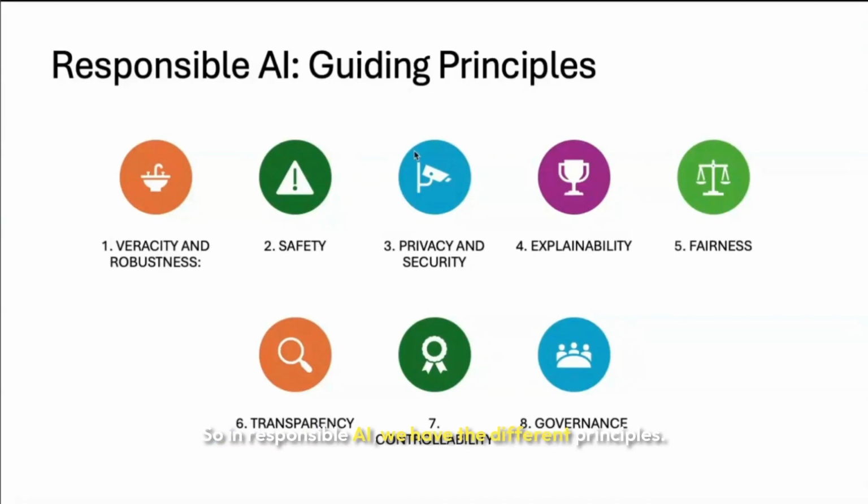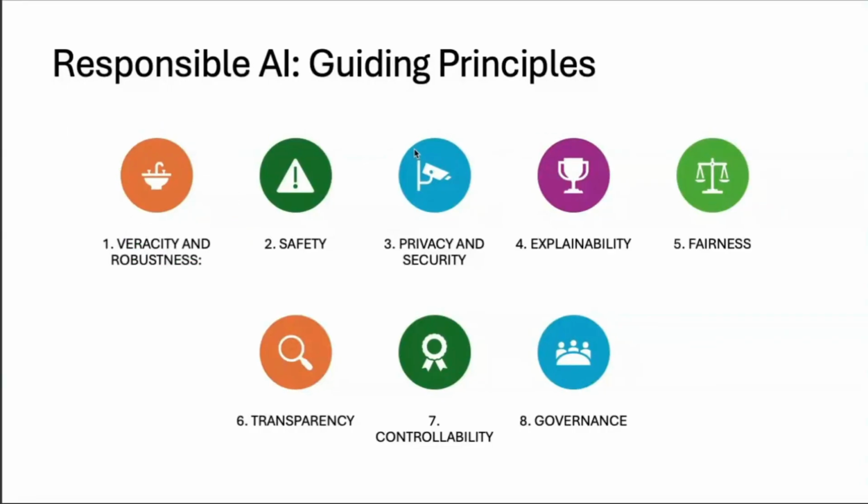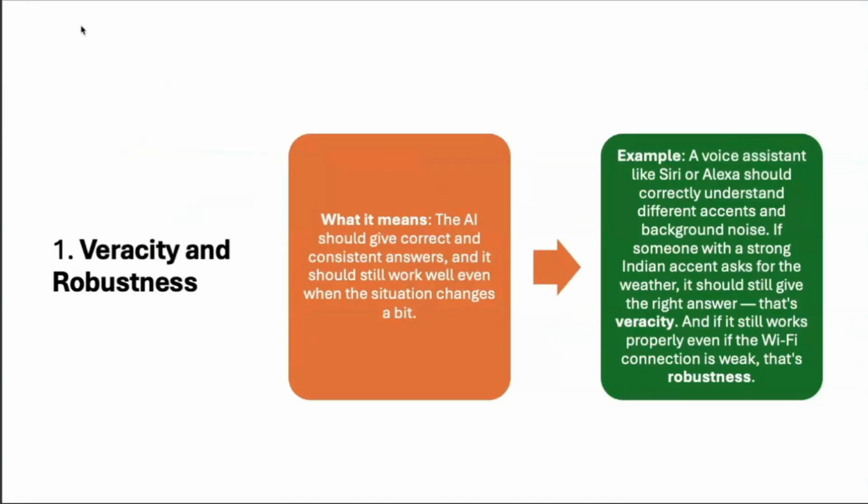So in responsible AI, we have different principles. The principles are veracity and robustness, safety, privacy and security, explainability, fairness, transparency, controllability, and governance. We will see all of these one by one and try to understand what each responsible AI guiding principle is. Then there are a few options in AWS Bedrock, and we will also see those options. Okay, so first is veracity and robustness.